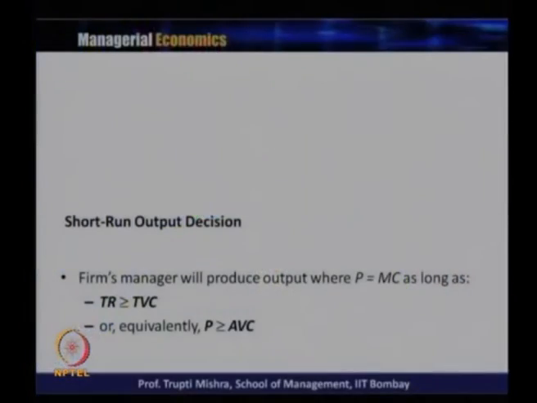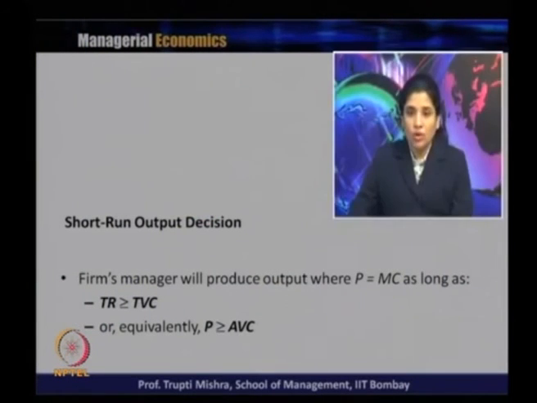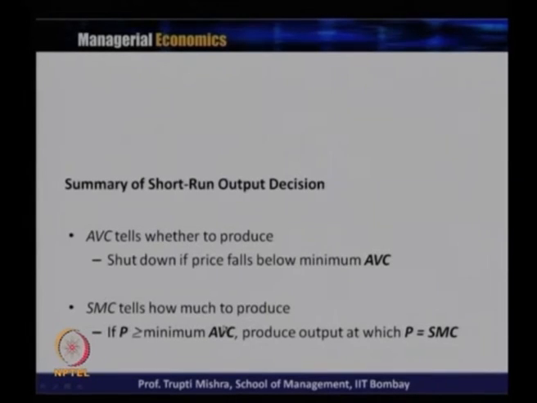But if the price is less than the minimum AVC, they are not even covering the variable cost, so it is profitable for them to shut down the production operation as a whole. If they are producing, they will produce the output where P is equal to MC, as long as total revenue is greater than total variable cost, or P is greater than the average variable cost. So, this P greater than average variable cost is generally known as the shutdown condition for the firm in the short run.